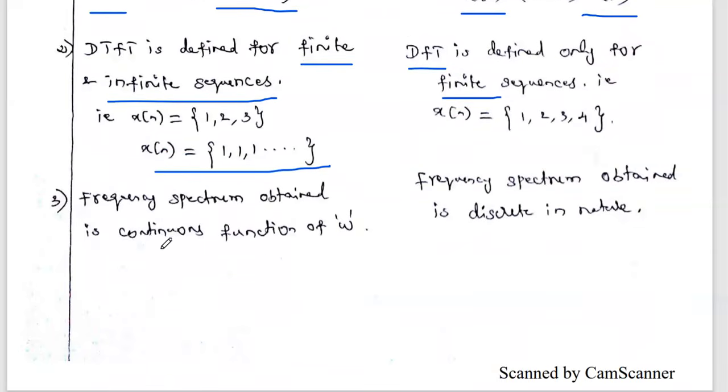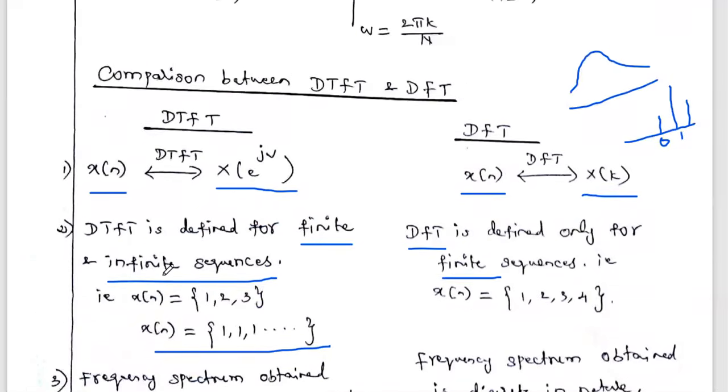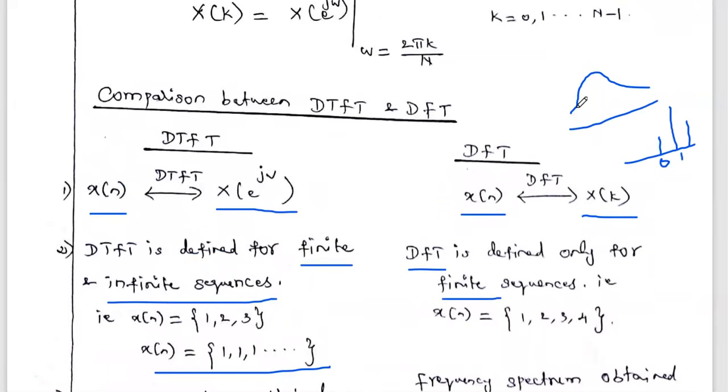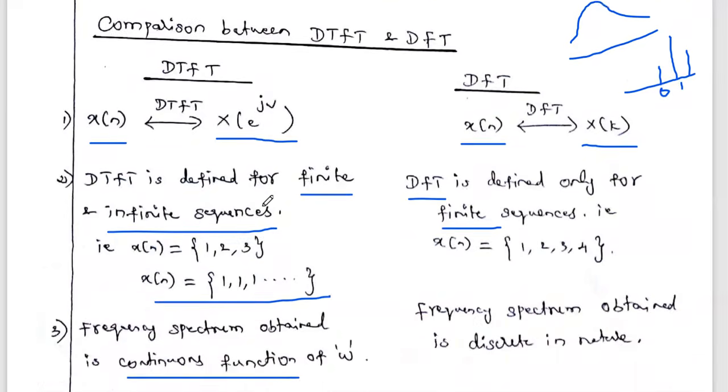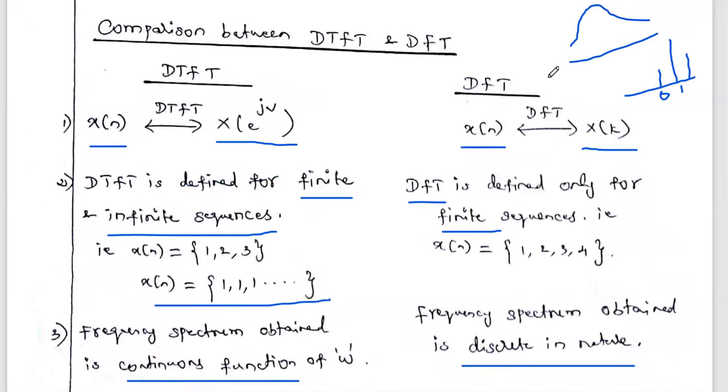Then the third thing is the frequency spectrum. The output spectrum obtained in the case of DTFT is continuous in nature. That is, the spectrum graph X of e power j omega is continuous with respect to the variable omega. But in DFT, the frequency spectrum obtained is discrete in nature. That is another difference. So this is the difference between DTFT and DFT.